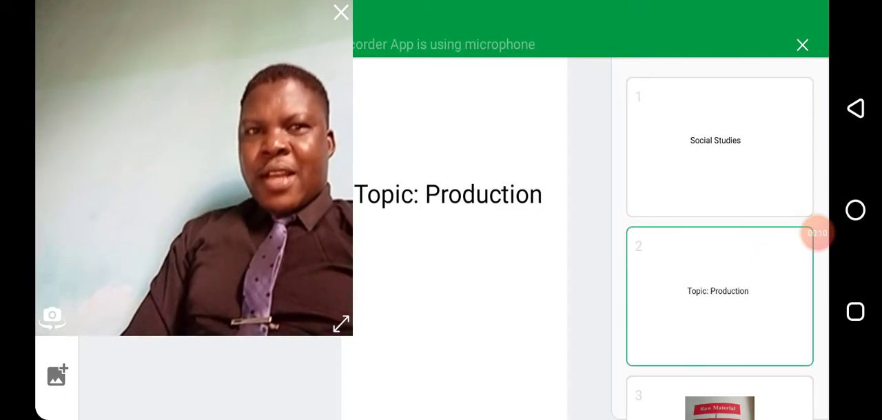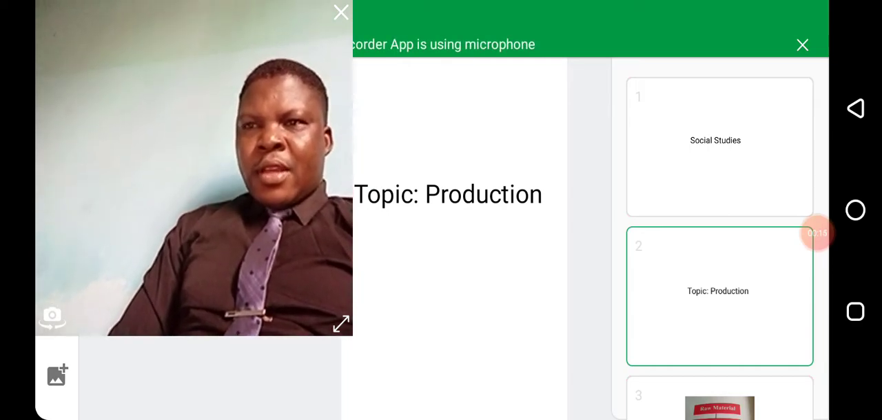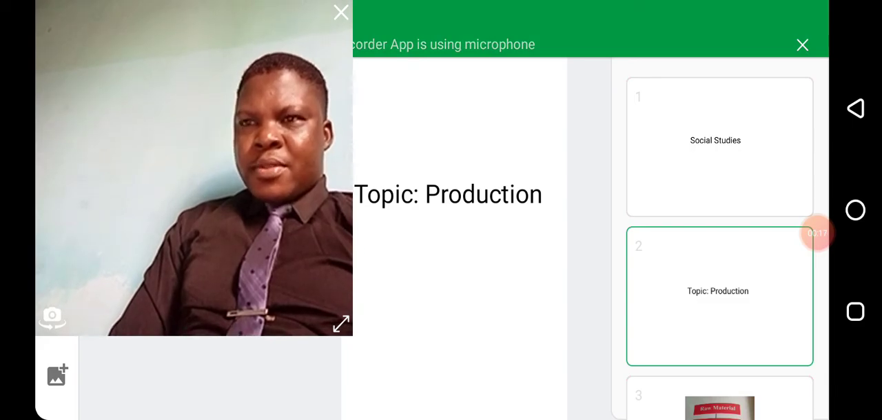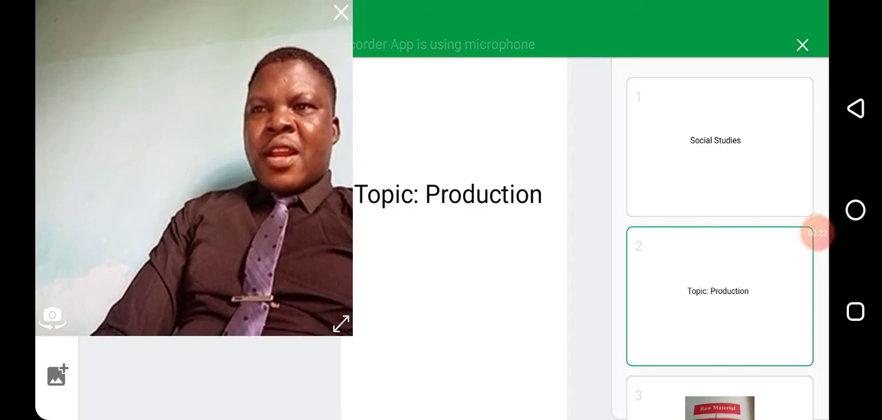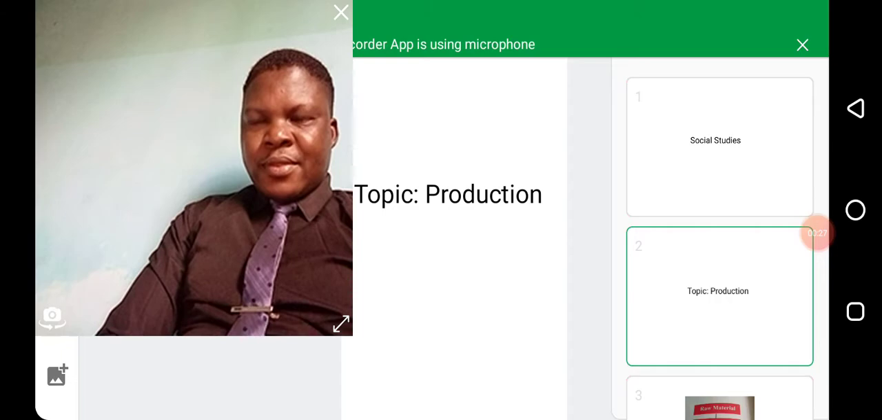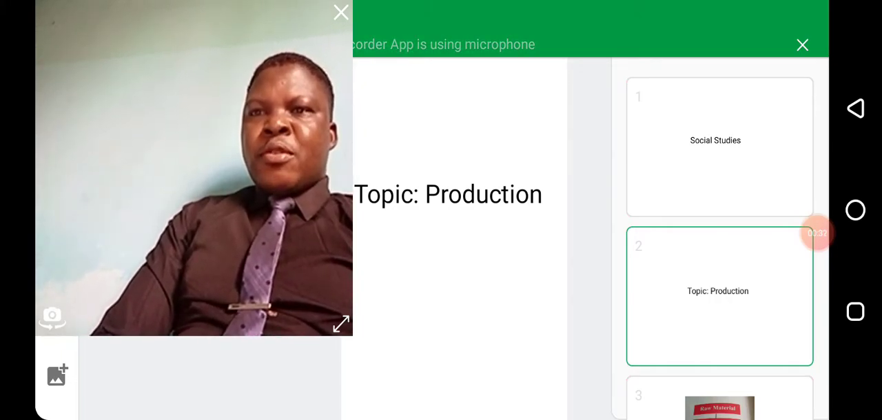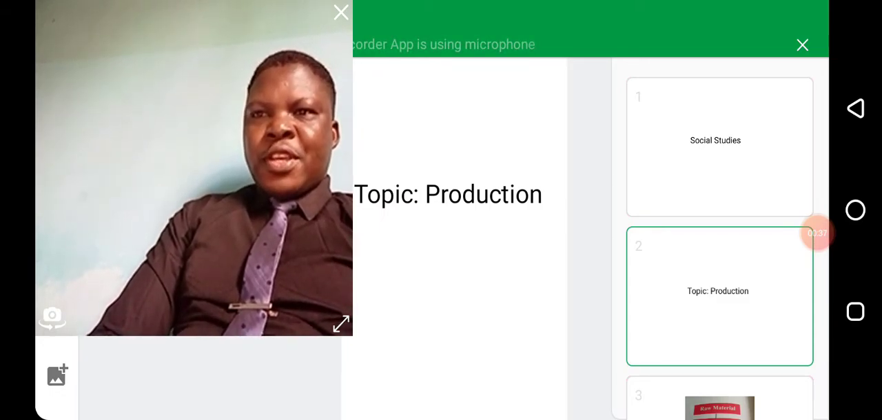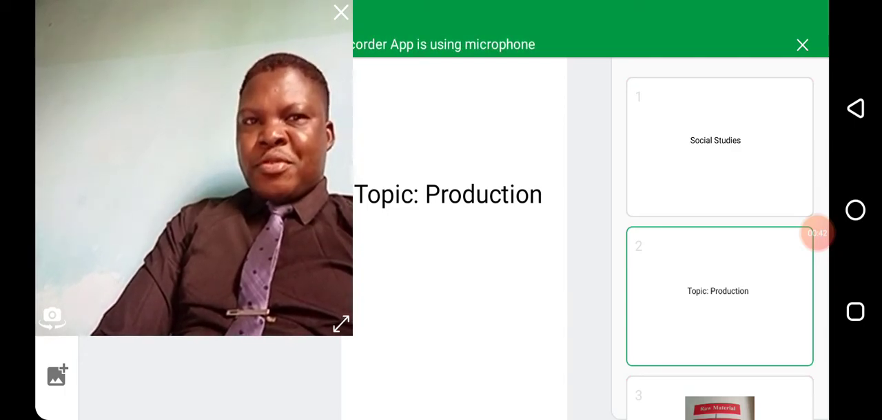Today we are going to look at the topic production. We are going to look at some concepts like manufacturer. Now, manufacturers are an important part of the Nigerian economy. Who are these manufacturers? They are people who take raw products such as oranges and cocoa into their factories and turn them into orange juice and chocolate.